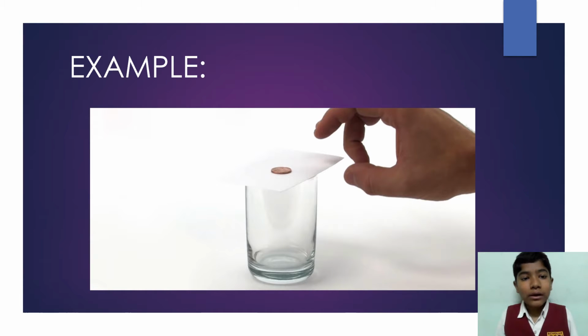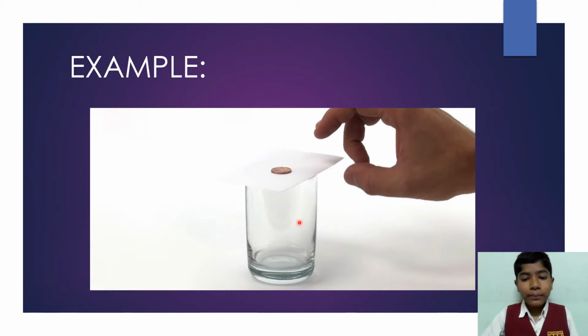Now let us prove the first law of motion with an example. The materials required over here are a glass, a piece of paper and a coin. Now you have to arrange the glass, paper and the coin like this.